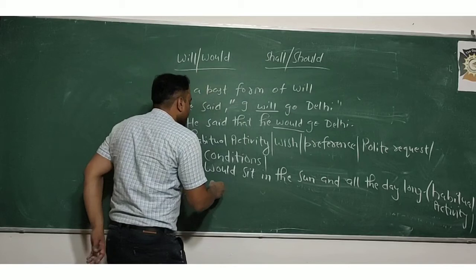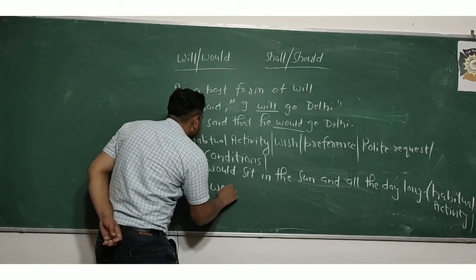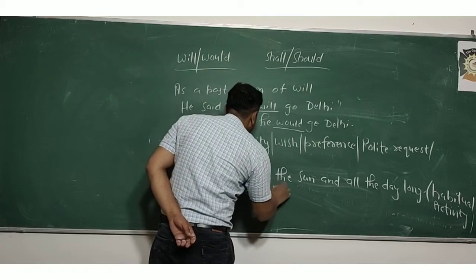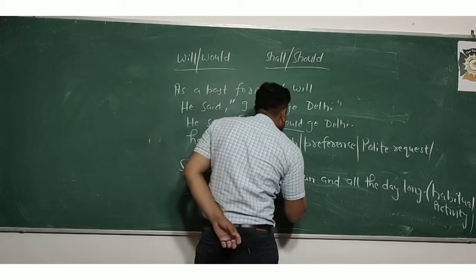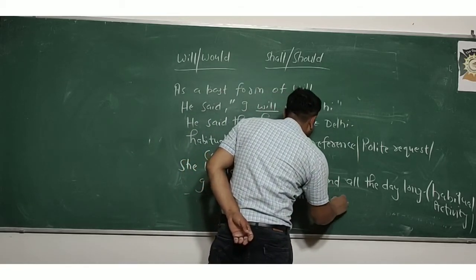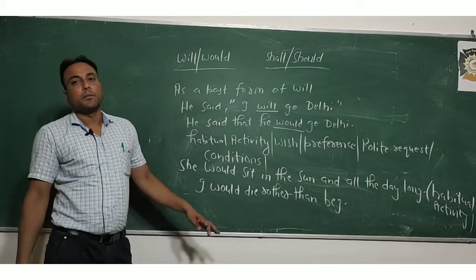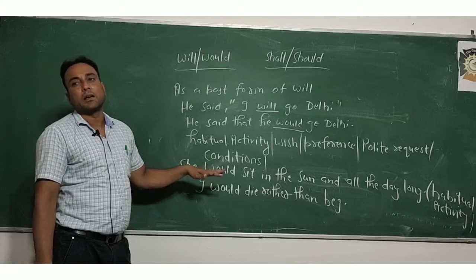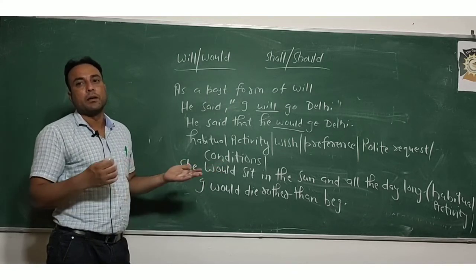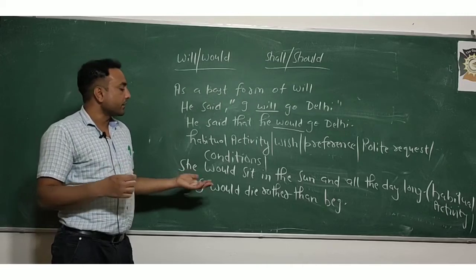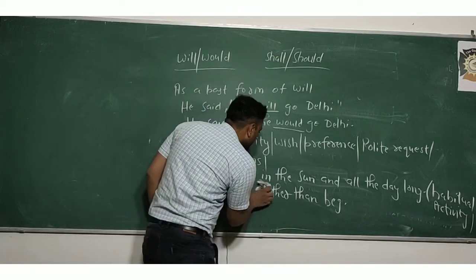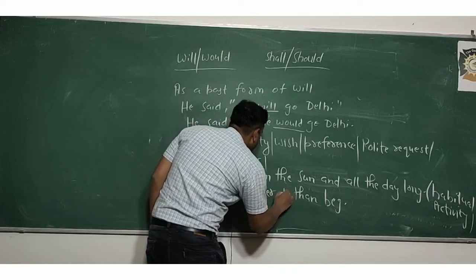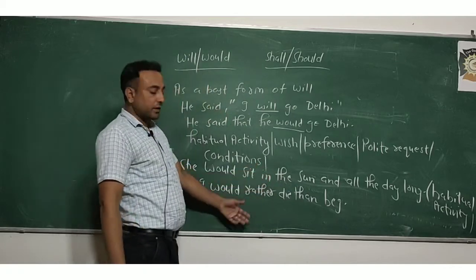And if I say, I would die rather than beg, it means he is giving preference. वो क्या बोल रहा है कि मैं भीख मांगने से तो मैं मरना पसंद करूंगा. I would rather die than beg. So this is for giving preference.